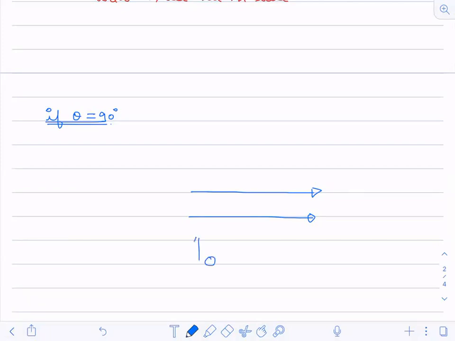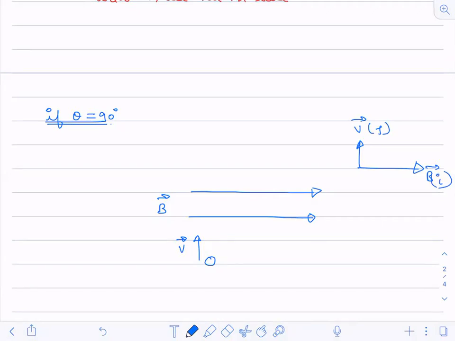The velocity is in this direction and the magnetic field is in this direction, so it is along the x and y axes. The x axis is the magnetic field, and on the y axis we have taken the velocity vector. Understood? So this is along j cap, and this is along i cap.